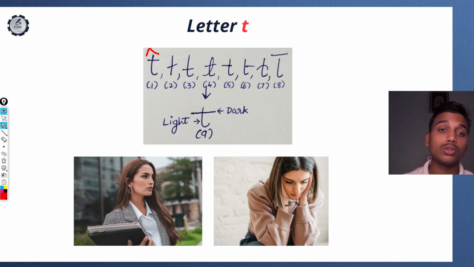Now bar size also matters. Let's say here the bar is higher, right? As you can observe, these are the writers who do dream big, yet since the bar size is short, these are the writers who don't have confidence in themselves that they can achieve those dreams in reality. They may dream that I want to be a millionaire, billionaire, yet in reality they don't actually believe in themselves. They don't actually put in the efforts to become that person. So they dream big, yet they don't believe in themselves.